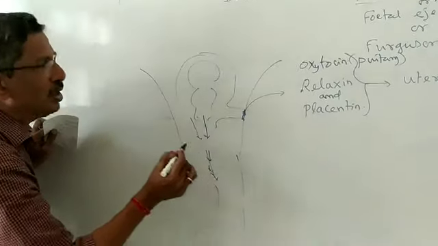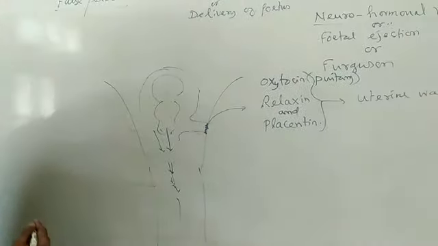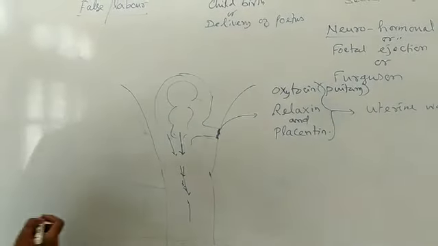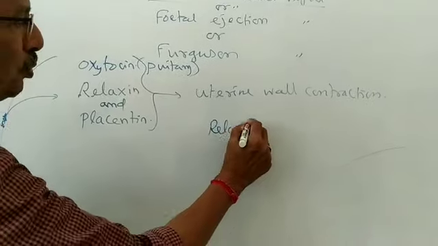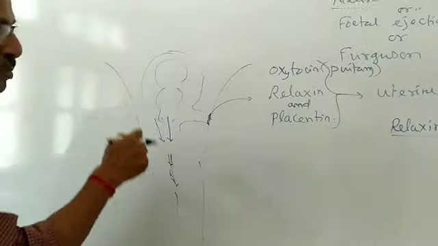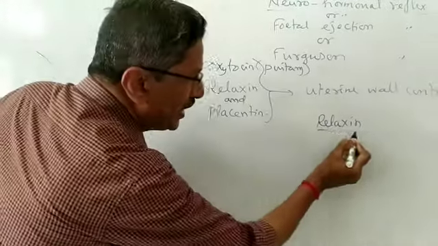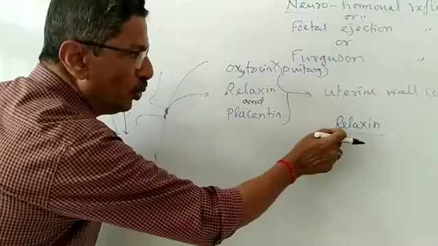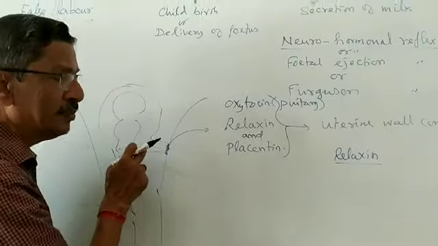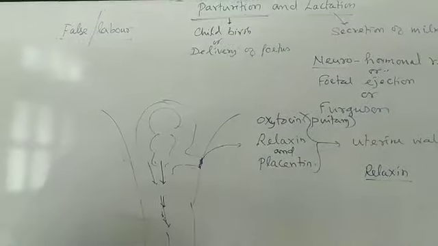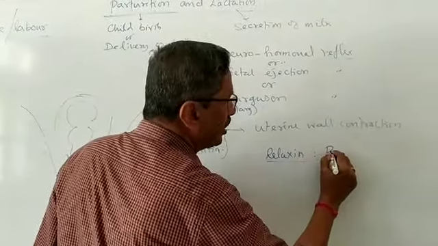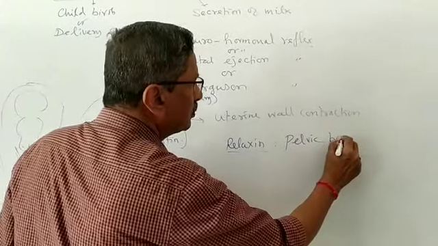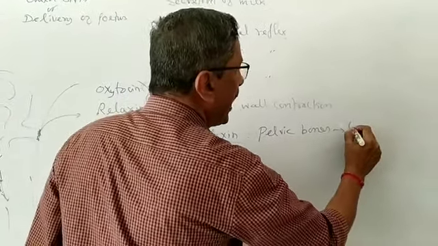When the child is coming out, one more hormone plays a vital role. It is also secreted by the placenta. It is called relaxin. One hormone comes at the time of childbirth. From the name itself, relaxin, we can understand. This hormone secreted by the placenta goes to the pelvic bones, the hip bones of the mother, and makes them relax.